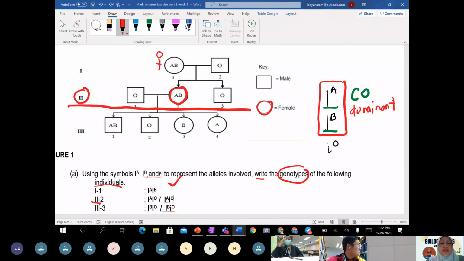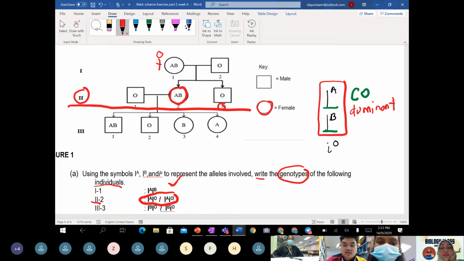If you are referring to the mark scheme, the mark scheme wants you to identify their girls, and what is the probability. Their daughter, and their son also, cannot show O, right?